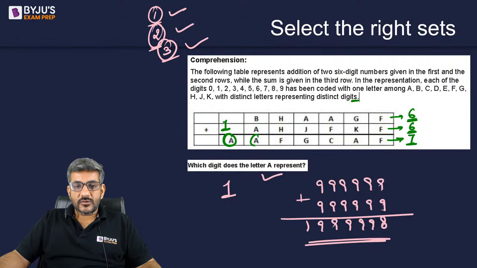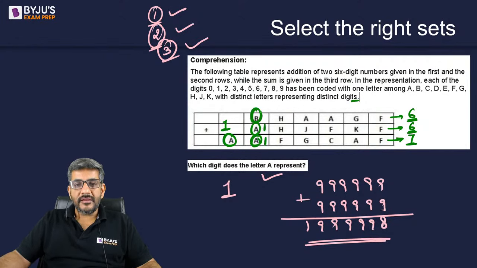Secondly, if A is equal to 1, this A would also be equal to 1, this A would also be equal to 1. So what should be B? B plus 1 should be giving me 11. I'm sure you all would agree with me on that. But how can B plus 1 give me 11 if B is 10?